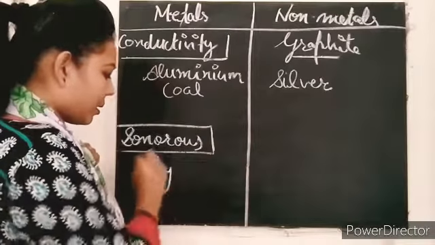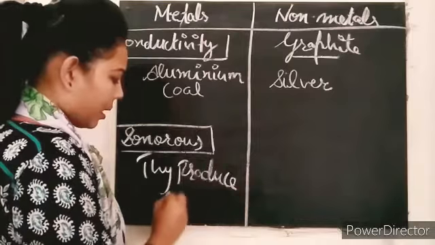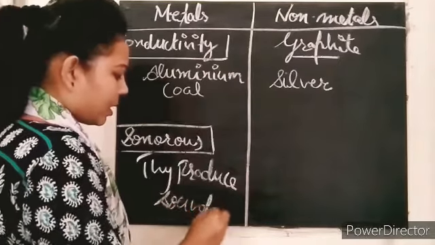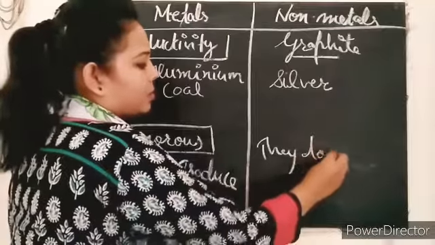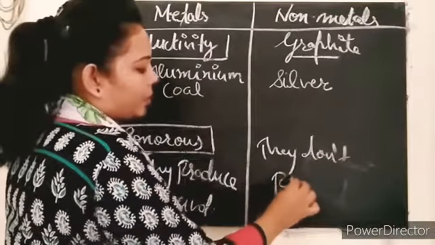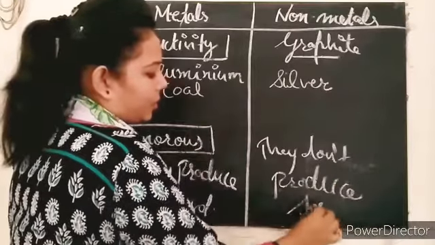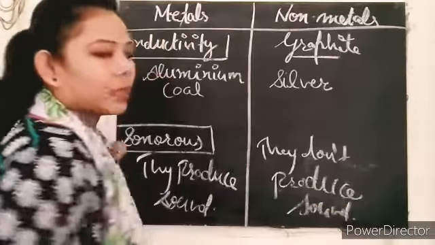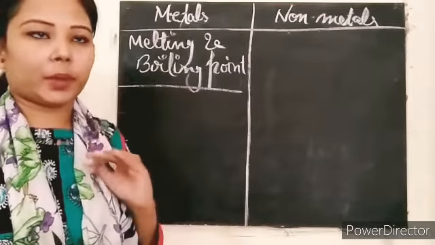So metals produce sound, that means they are sonorous in nature, and non-metals don't produce sound. Clear? Next difference we have is melting and boiling point.